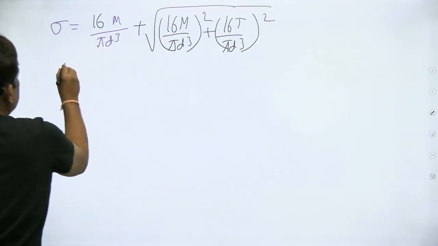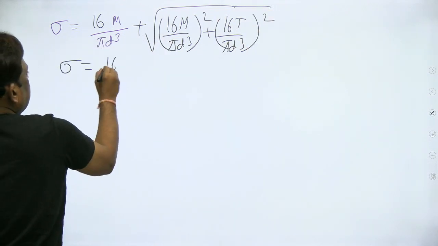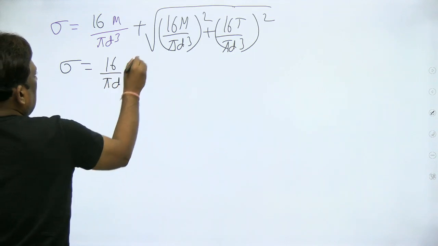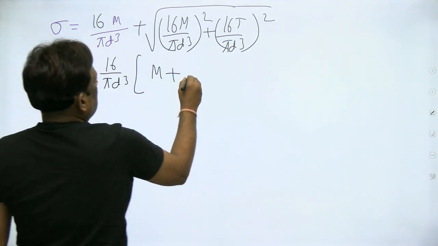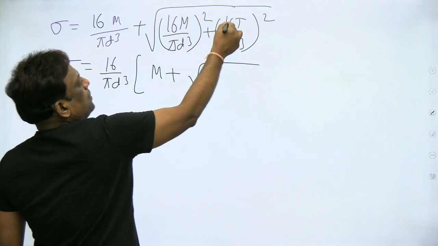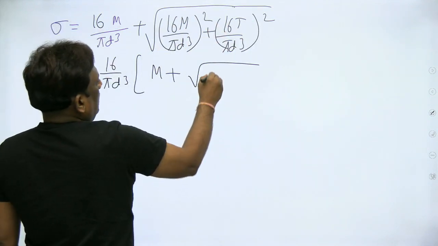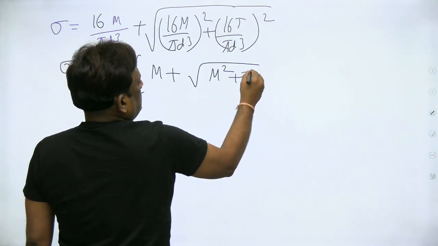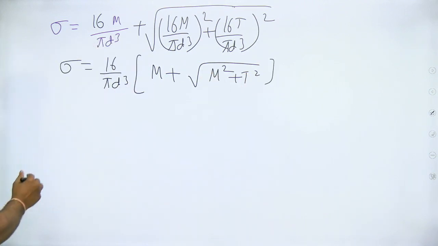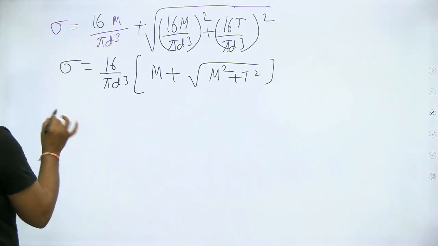So therefore sigma will be equal to 16 by pi d cube into M plus under root, take the 16 by pi d cube square common outside. It will be M square plus T square. Okay. Now let's go for the maximum shear stress.